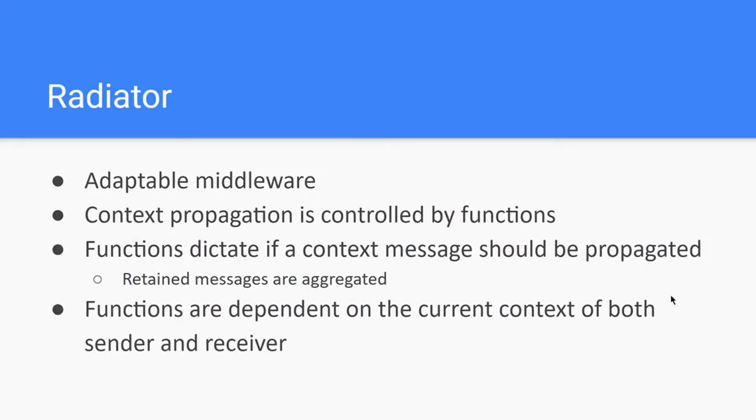As a solution to this problem, this paper presents Radiator, a context propagation middleware that combines the concepts of delayed propagation and aggregation to improve the performance and scalability of context-aware applications. The context propagation is controlled by functions that, given the context of the recipient, dictate in which conditions a given message should be propagated. We're going to step in on what delayed propagation and aggregation mean in the next slides.